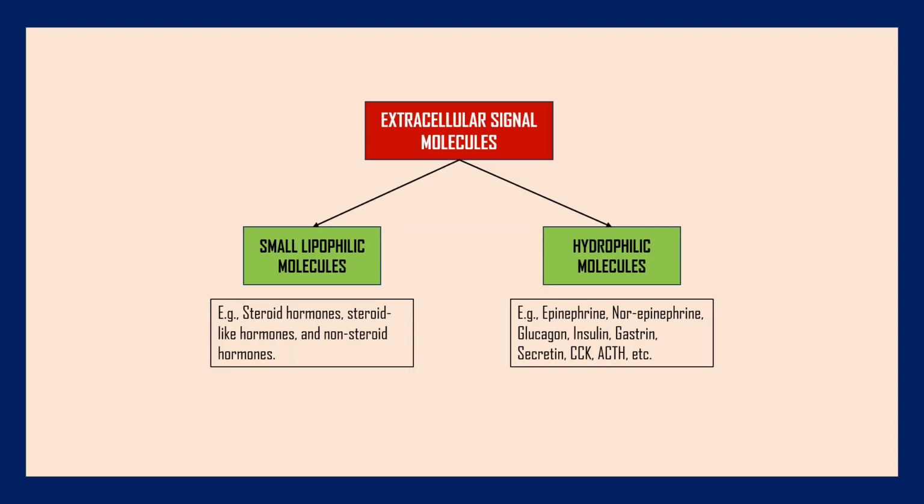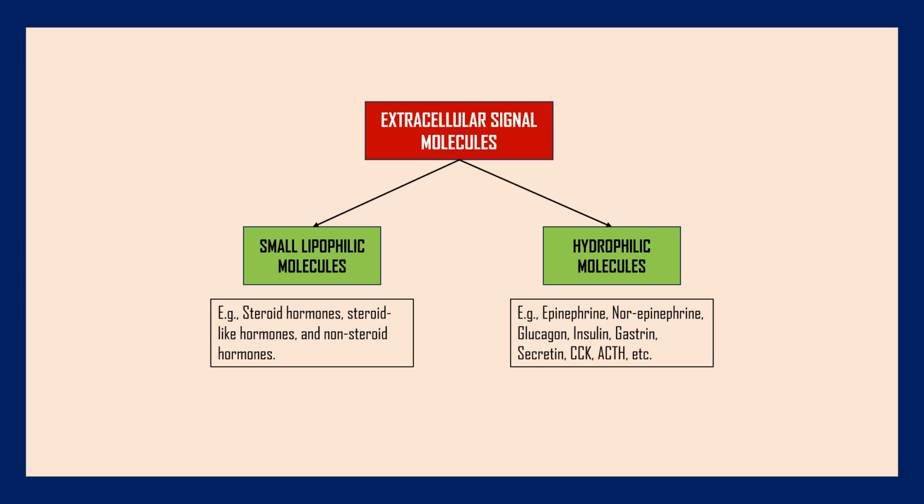Next, we'll study about the extracellular signal molecules, which are broadly divided into small lipophilic molecules and hydrophilic molecules. The small lipophilic molecules are lipid loving, so they can diffuse across the plasma membrane and interact with the intracellular receptors, that is, the cytosolic or nuclear receptors inside the cell.